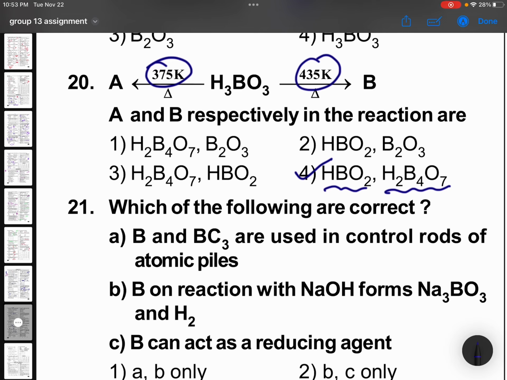Otherwise just Google it once. Okay, why will you do it, I will do it. H3BO3 heating, because in NCERT only one equation is given. Heating at 375 Kelvin, H2B4O7. 375 Kelvin H2B4O7 is mentioned here. Let's see, just have patience.